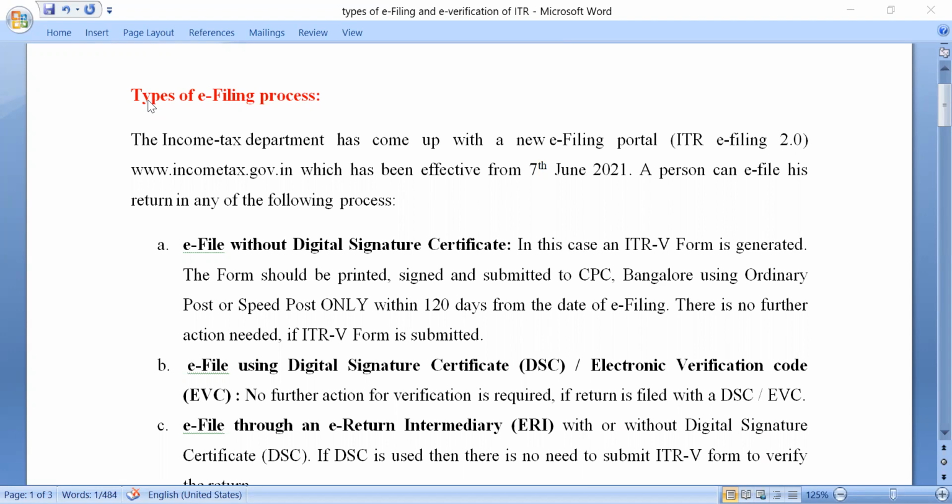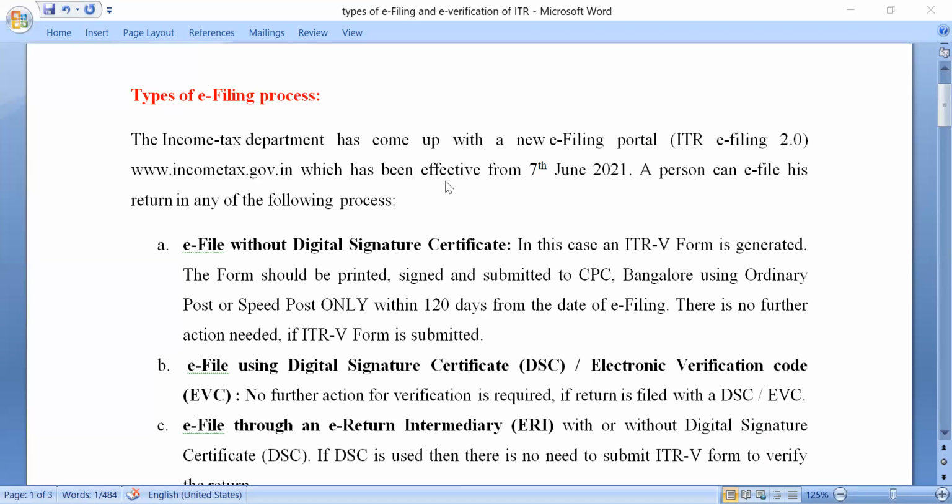So when we say the e-filing process, we mean how we can conduct it, how it can be done. For that, you should remember that at present the Income Tax Department has given a new e-filing portal, and the new name of the portal is www.incometax.gov.in.